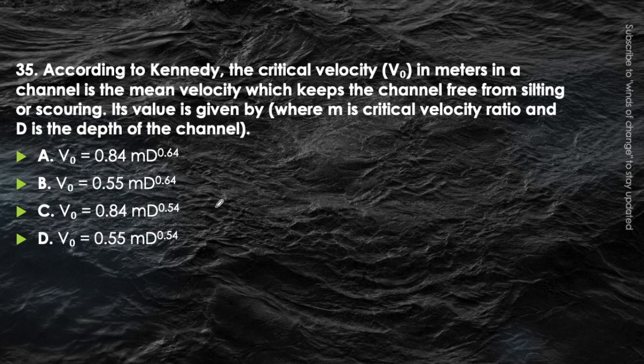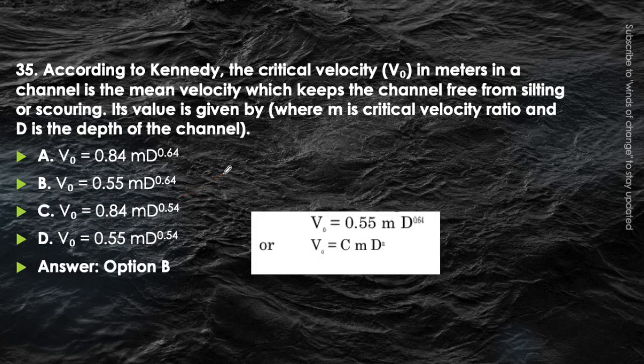Very easy question, you should know the formula of it, nothing else. This is the critical velocity and the formula for the critical velocity is either 0.84 m d raised to power 0.64, or 0.55 m d raised to power 0.64, or 0.84 m d raised to power 0.54, or 0.55 m d raised to power 0.54. Just think about it. Can you recall the formula? The answer will be option B, that is 0.55 m d raised to power 0.64. Memorize it. It is the formula for critical velocity through Kennedy's theory.